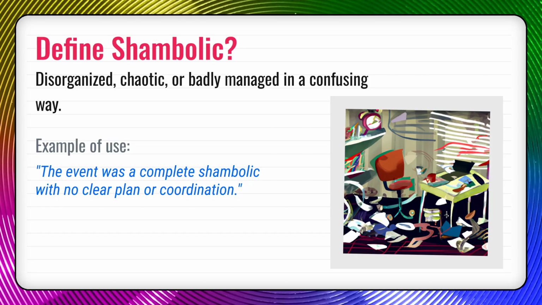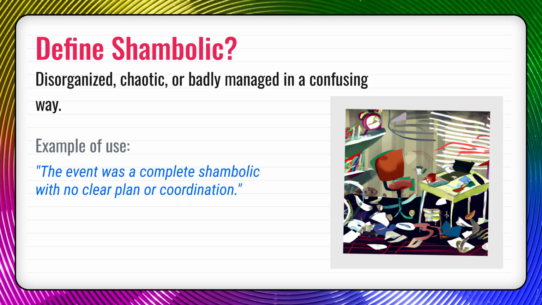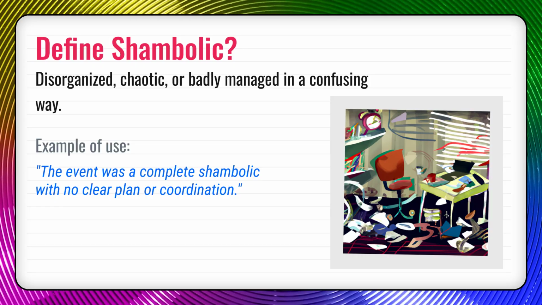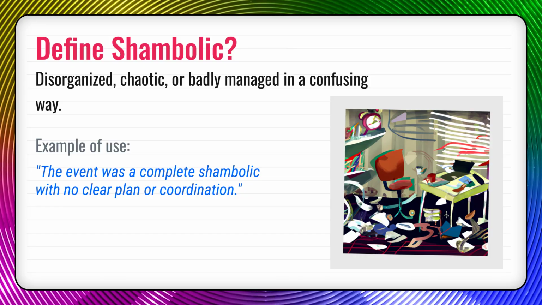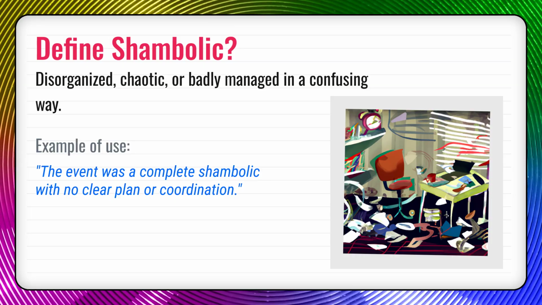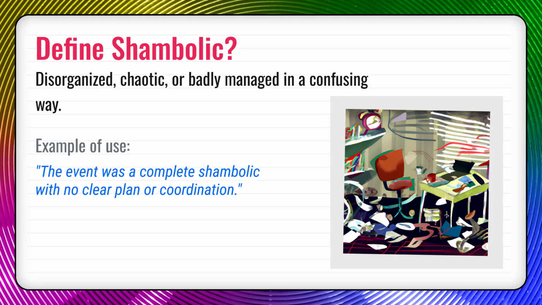Quick recap. Shambolic means disorganized, chaotic, or badly managed in a confusing way. It comes from around 1940 British slang, and you can use it in sentences like the ones we shared.